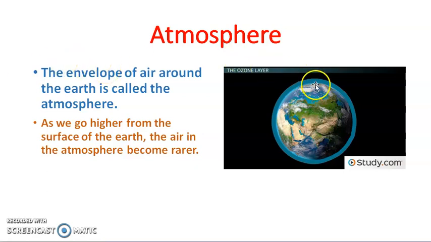See here, around the earth we can see the envelope of the air. This envelope of the air is called the atmosphere. As we go higher from the surface of the earth, the air in the atmosphere becomes rarer. Rarer means that when we go up, the air becomes thinner and thinner.